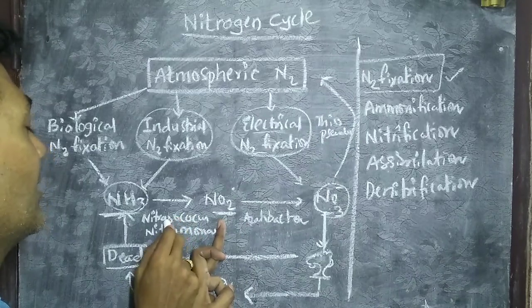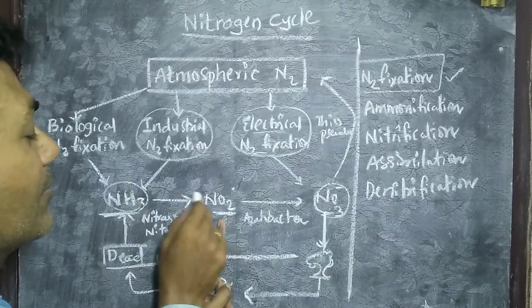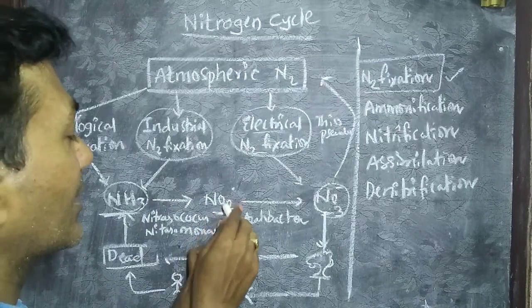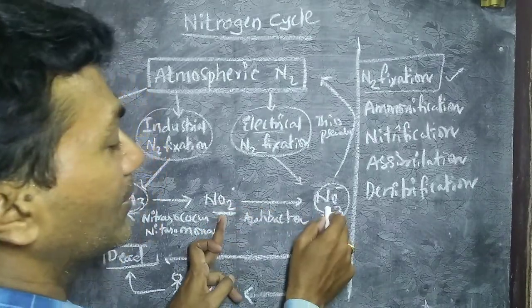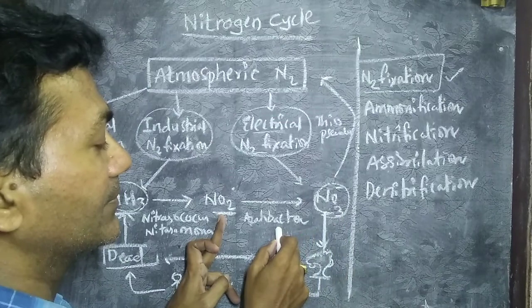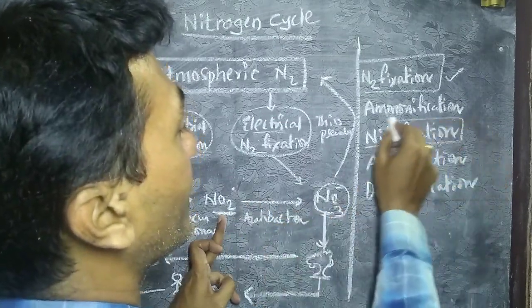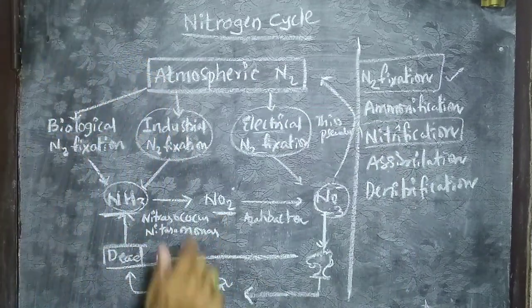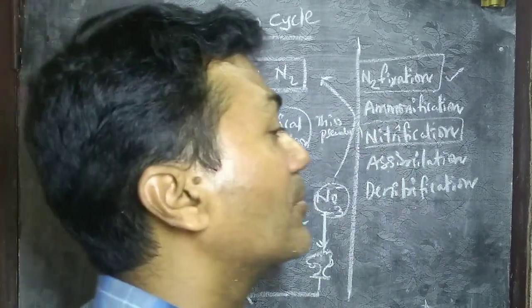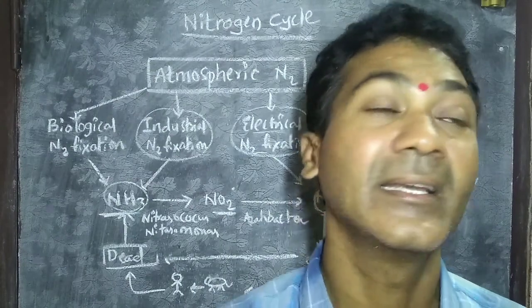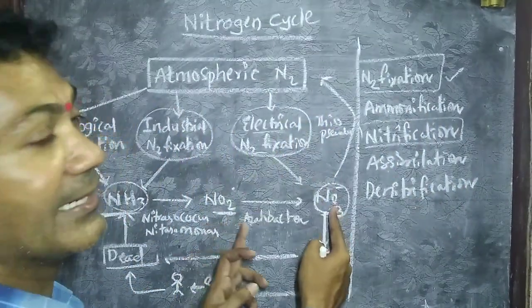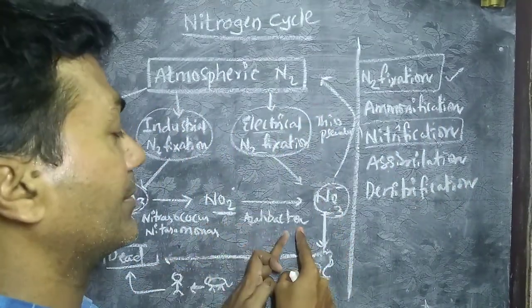These bacteria degrade the ammonia to convert it into nitrites. Further, nitrites are converted into nitrates by Azotobacter. This process is known as nitrification. Nitrification is a process in which ammonia is degraded into nitrites first, then nitrites into nitrates by bacterial action.